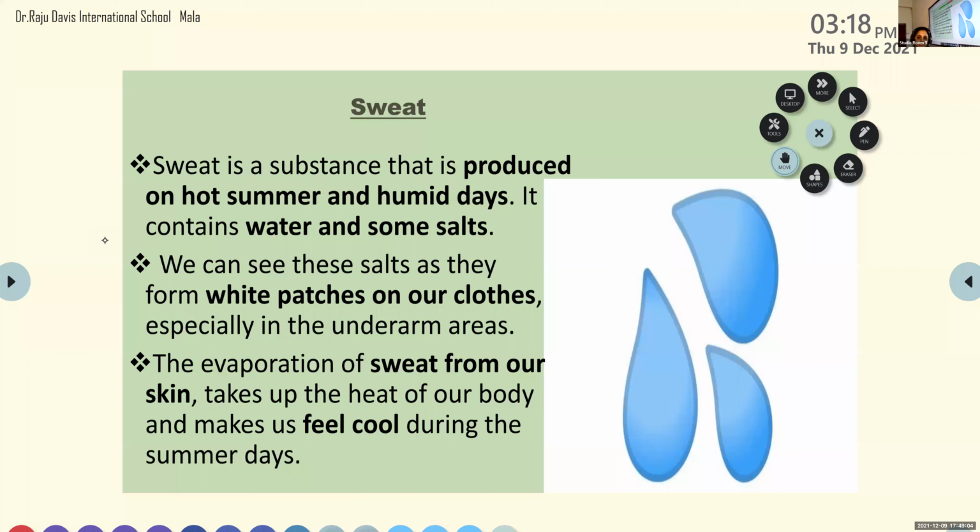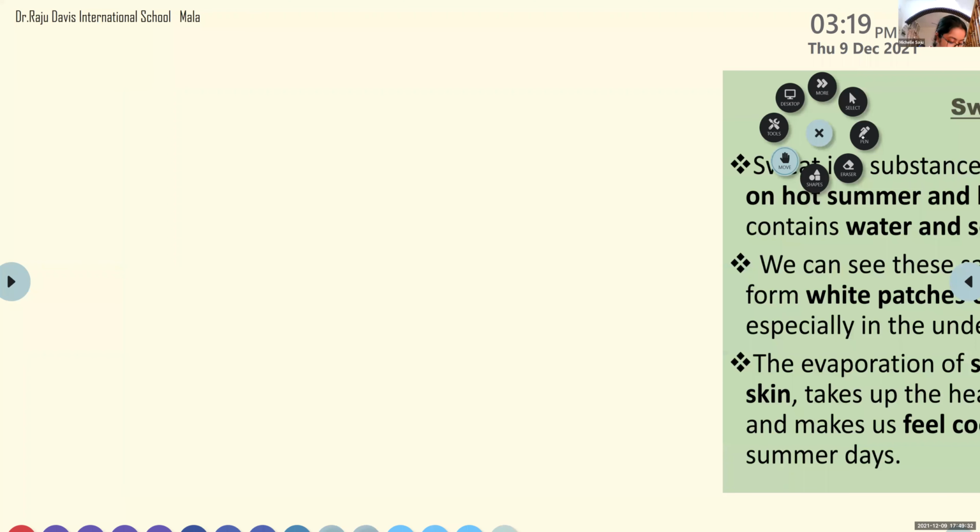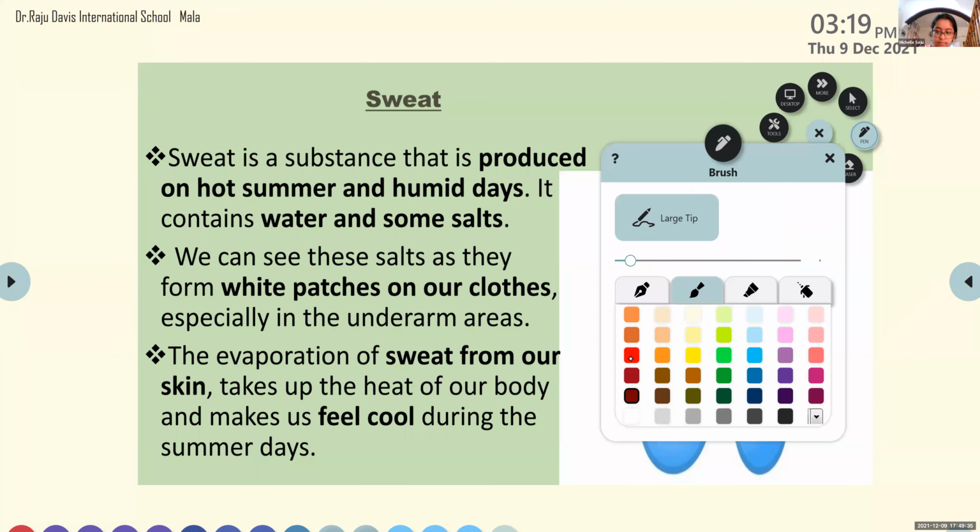Whenever you observe, you can find that some white colored substance is formed especially in the underarms. It is formed as a result of sweating. Sweat is a substance produced on hot summer and humid days, and it mainly consists of water and salts.